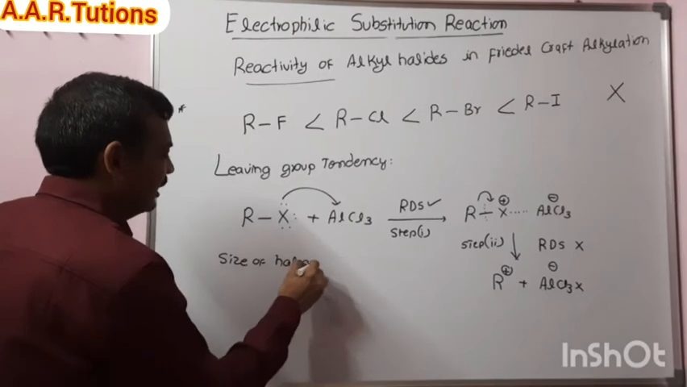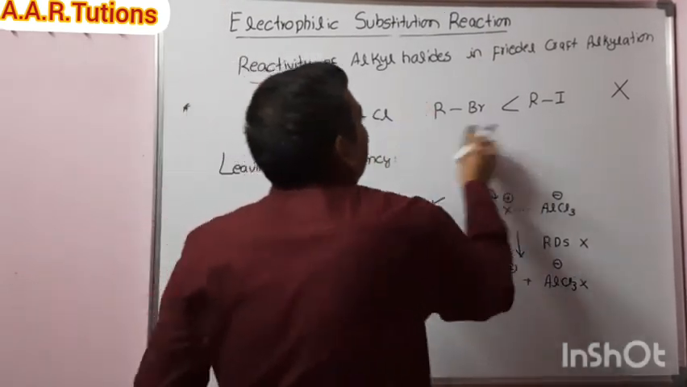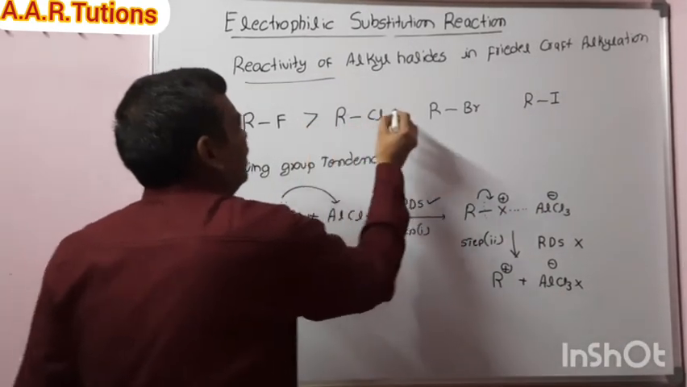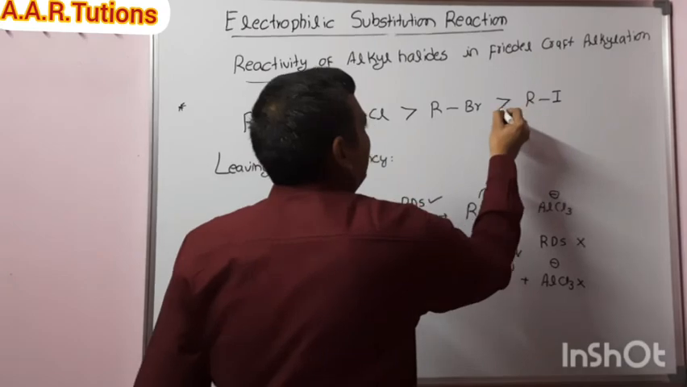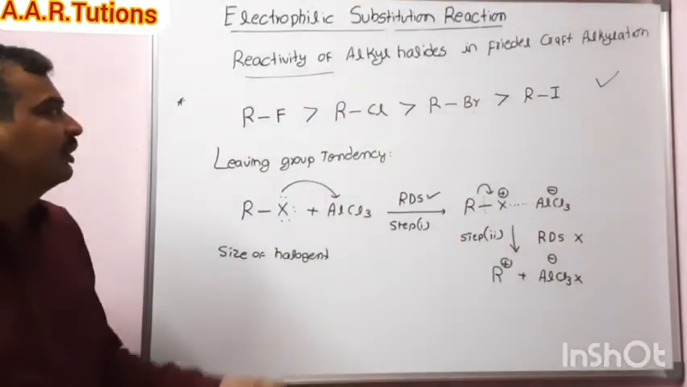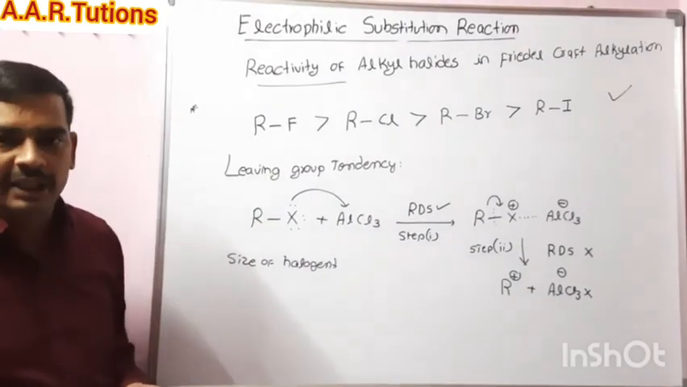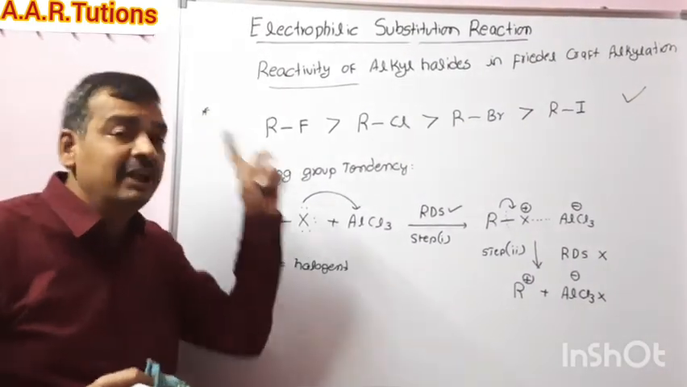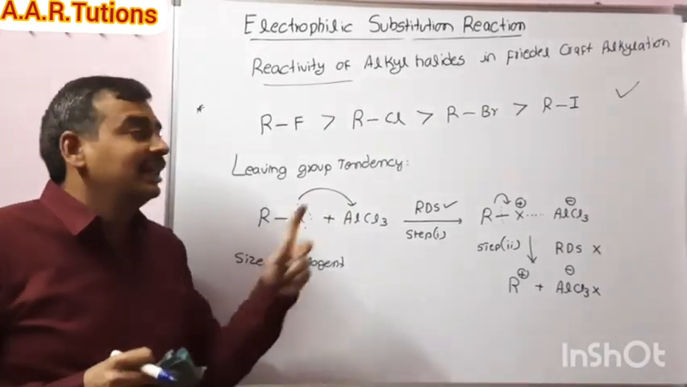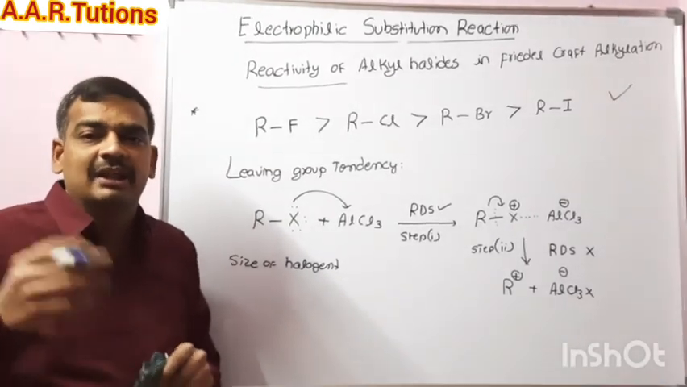Now tell me, what is the order of reactivity of alkyl halides? The correct order of reactivity is fluoro is more than chloro, is more than bromo, is more than iodo. This is the correct order of reactivity of alkyl halides in Friedel-Crafts alkylation. Remember, this is in Friedel-Crafts alkylation only. In Friedel-Crafts acylation, the order of reactivity of alkyl halides is completely different. That we will discuss in Friedel-Crafts acylation.